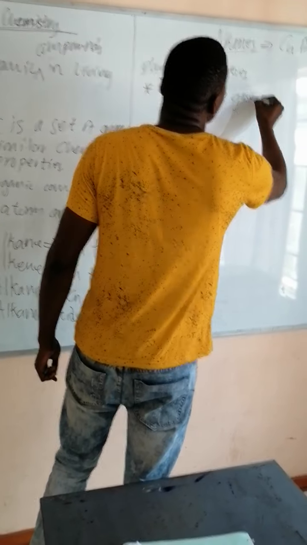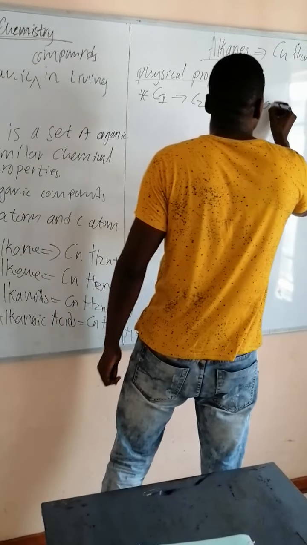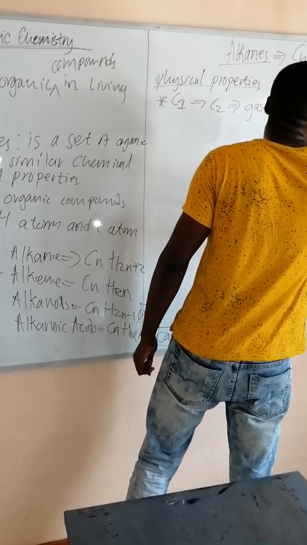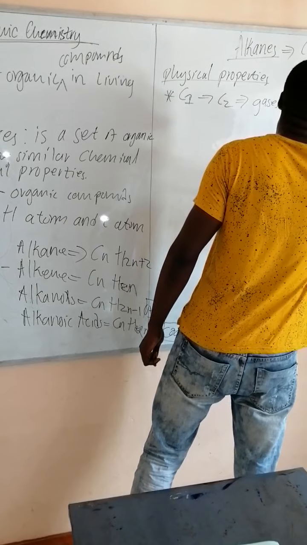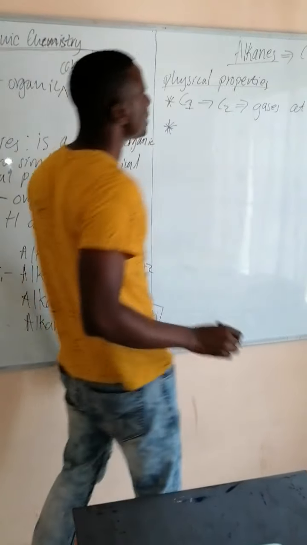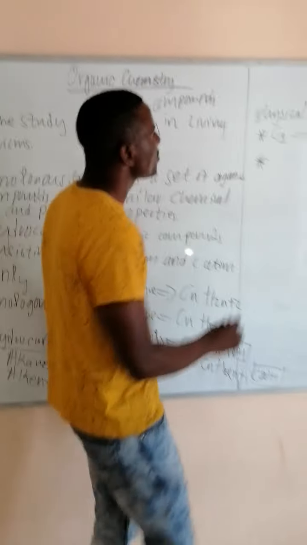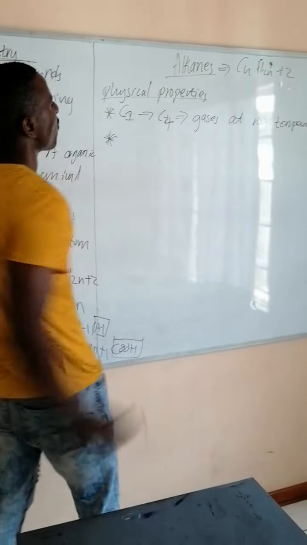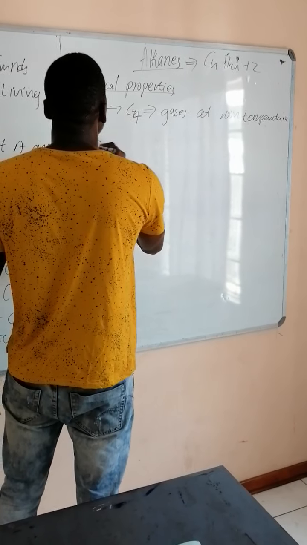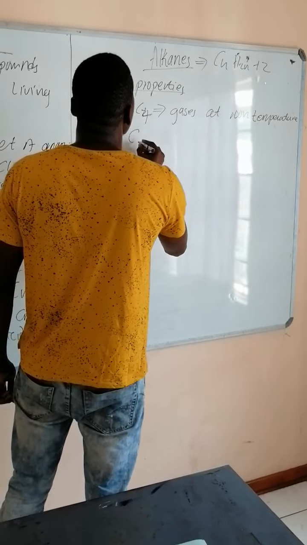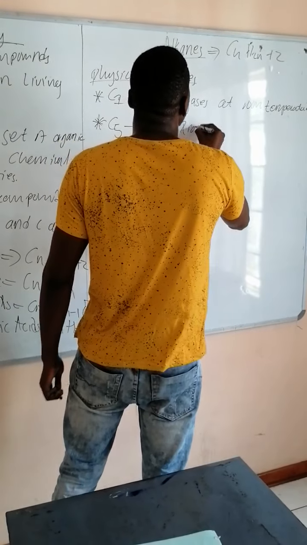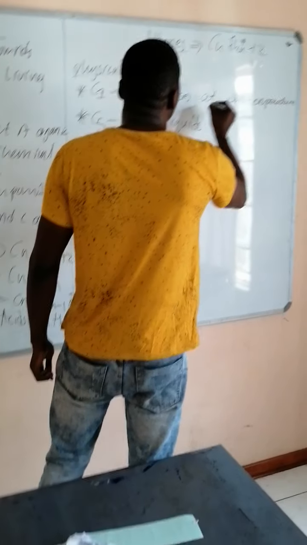Gases at room temperature and pressure, RTP. And then we also have to mention that from C1, it should be from C1 to C4. Now, from C5 to C17, they are liquids at room temperature and pressure.